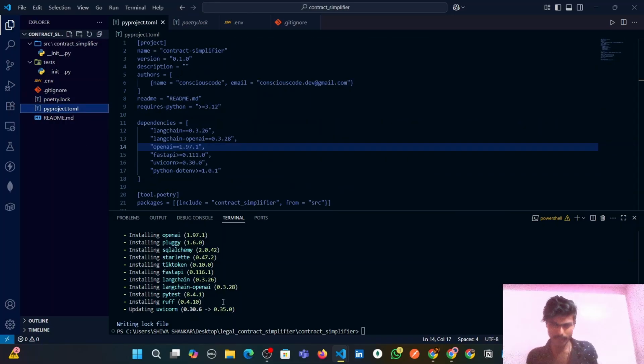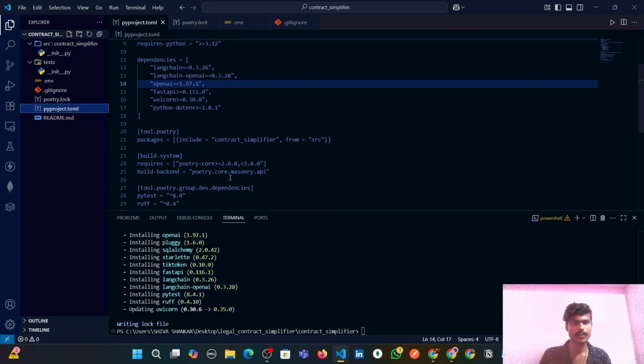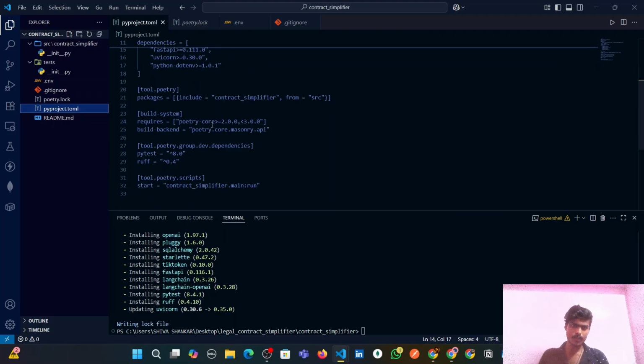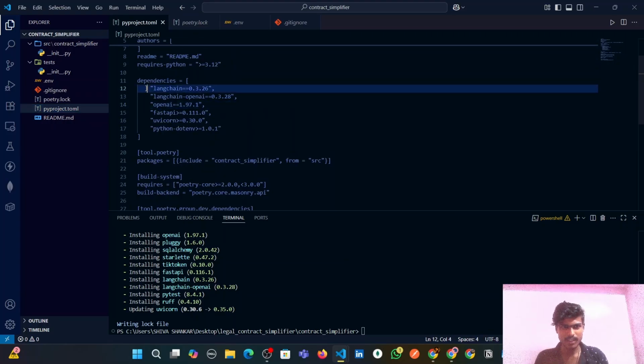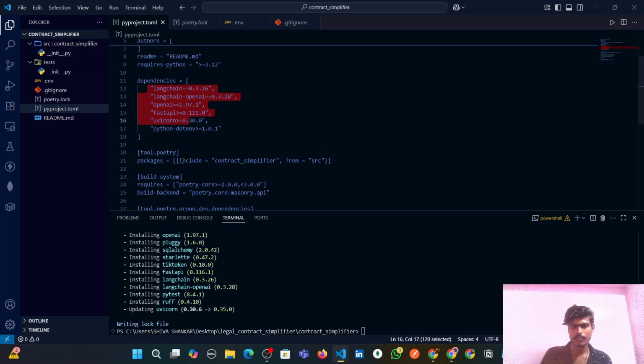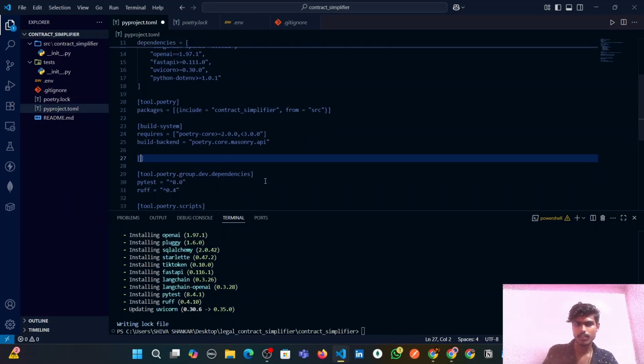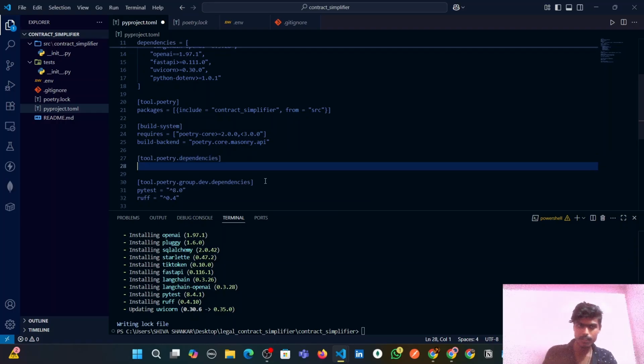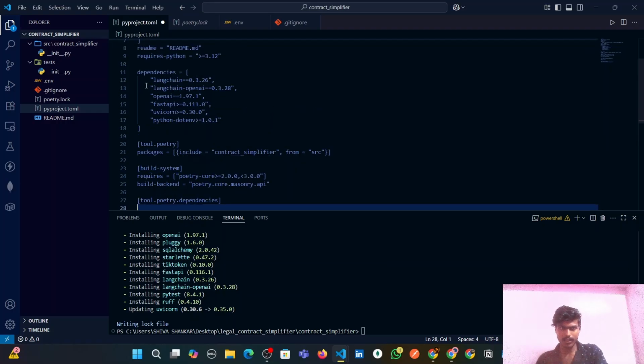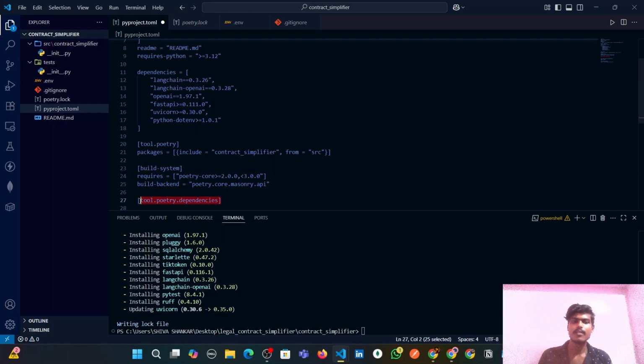And the issue we were facing for so long was that previously we specified these dependencies in a separate block, tool.poetry.dependencies. Under this block we specified these dependencies, but we should not have specified them like this in the latest version.